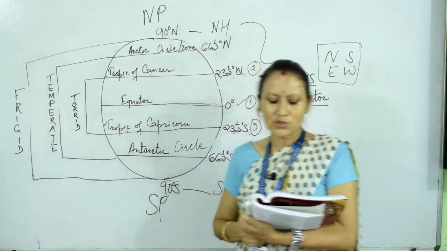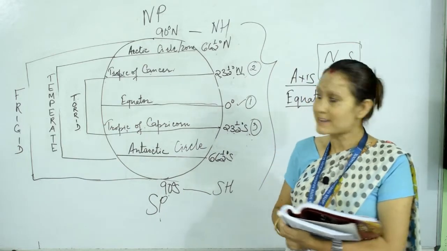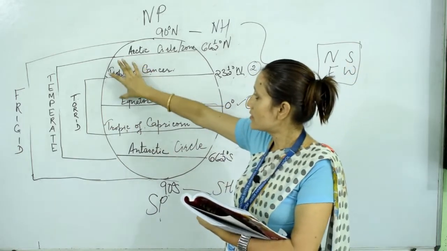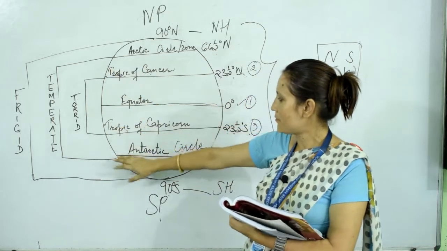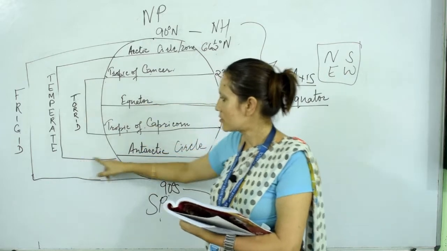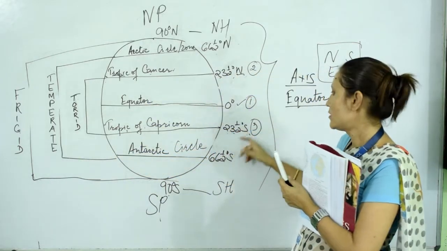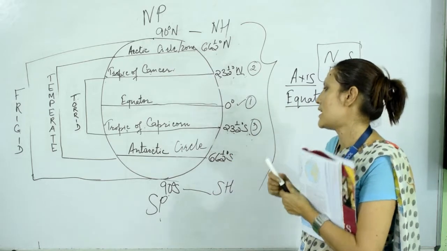Next one is the temperate zones. The temperate zones lie between the Tropic of Cancer and the Arctic Circle, and again from the Tropic of Capricorn to the Antarctic Circle, that is 23.5 degrees to 66.5 degrees.